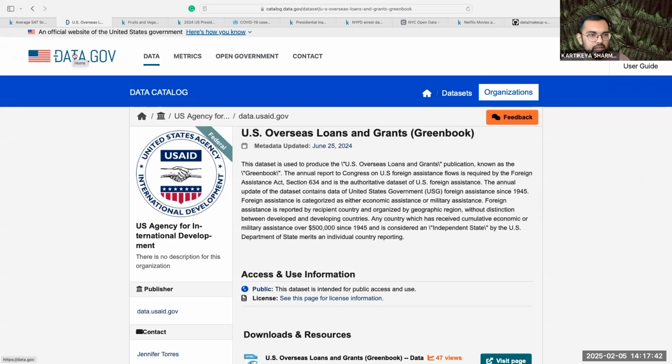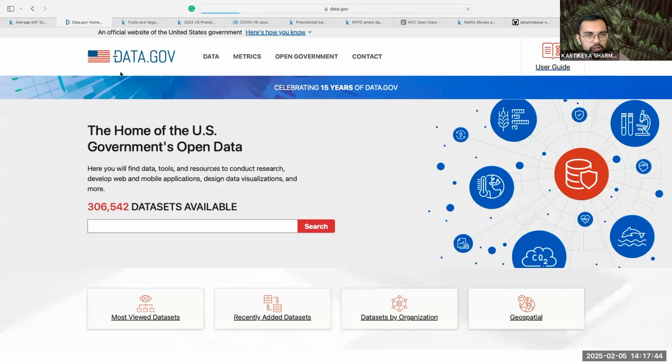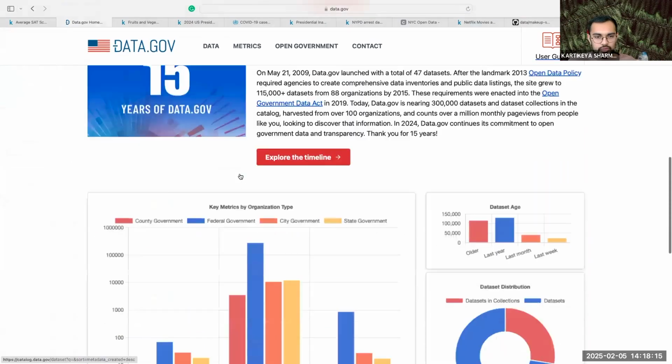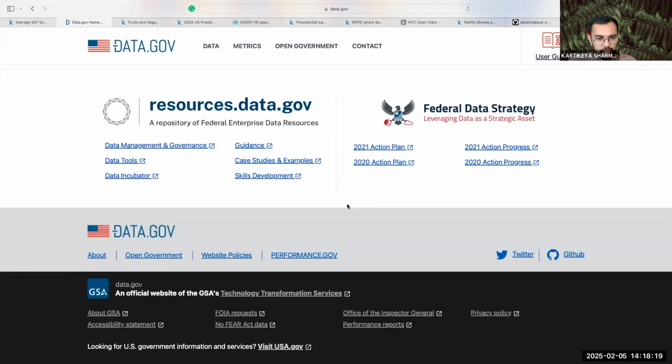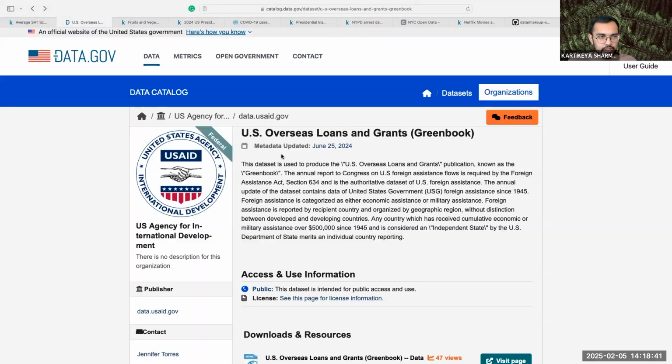There's a very nice website called data.gov. If anyone is interested in exploring research questions around government, politics, or public interest projects, right? This is probably the best source. There's thousands of data sets that come from official sources. Let's look at a specific data set from data.gov. This one is for green books.